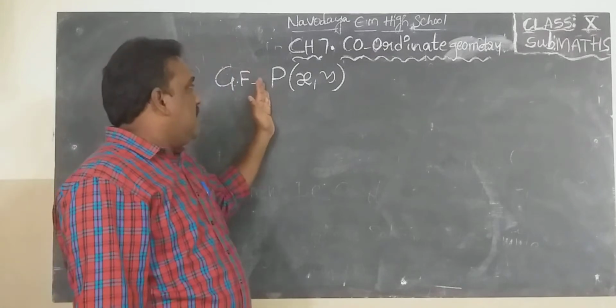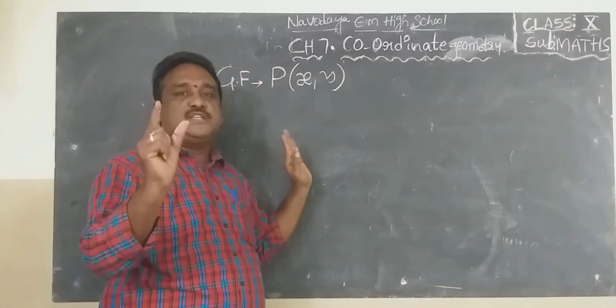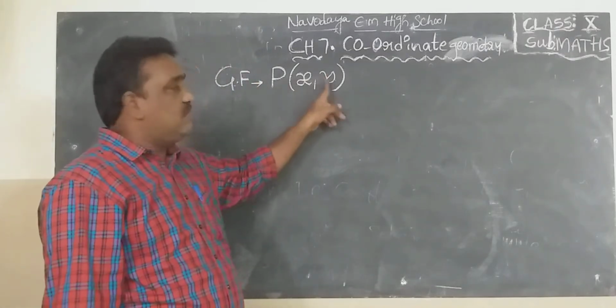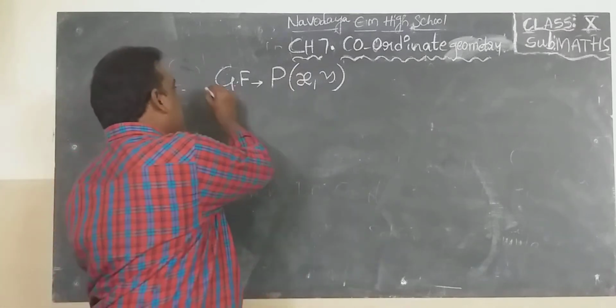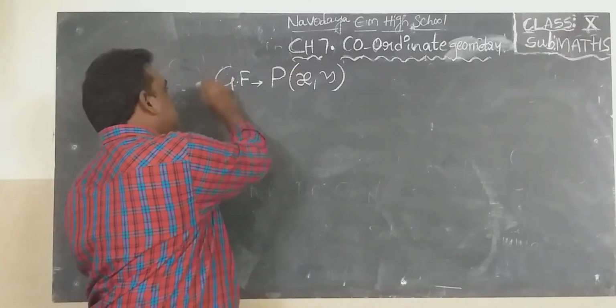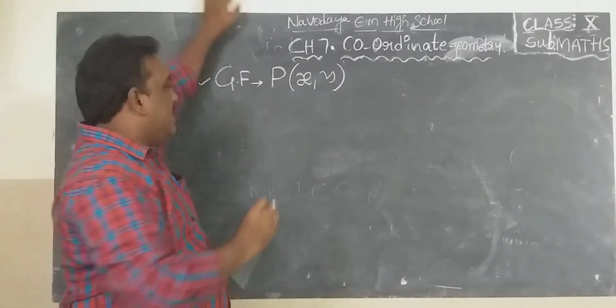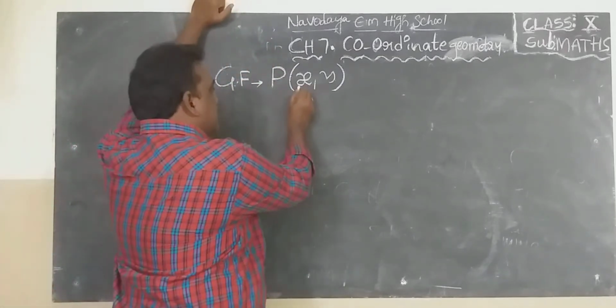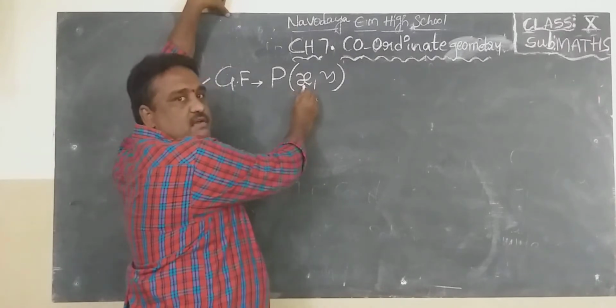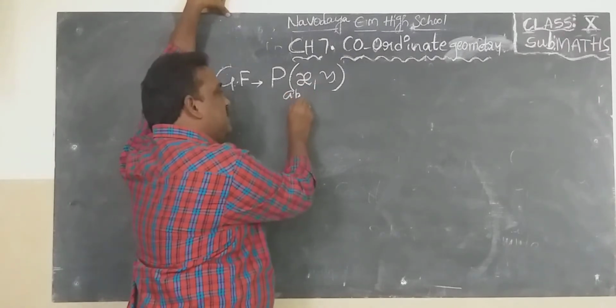What is P? It is a capital letter, known as point. Small x, small y. And P(x, y) is what? The general form of a point is P(x, y). You already know x is known as the first element, first coordinate, abscissa.